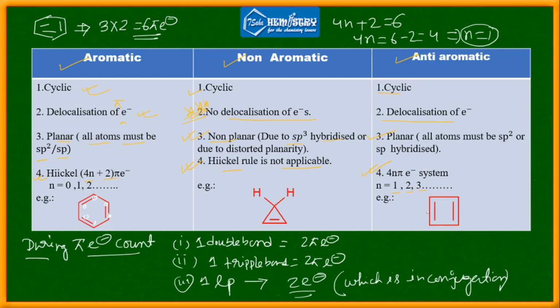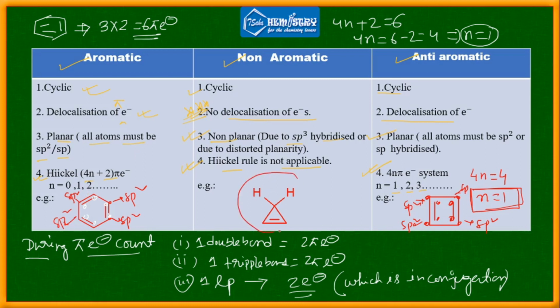Okay, what about cyclobutadiene? In this particular molecule, you can apply the 4n pi system because 4n equals 4, so n equals 1. There is no fractional value, so we can take this, and it has delocalized electrons because all these atoms are sp2 hybridized. All atoms are sp2 hybridized, so this system should be anti-aromatic. In case of benzene also, all these atoms are sp2 hybridized, so it maintains Huckel's criteria, so benzene is aromatic. Because it is aromatic, it is highly stable.